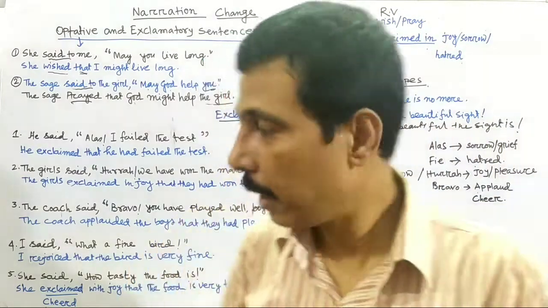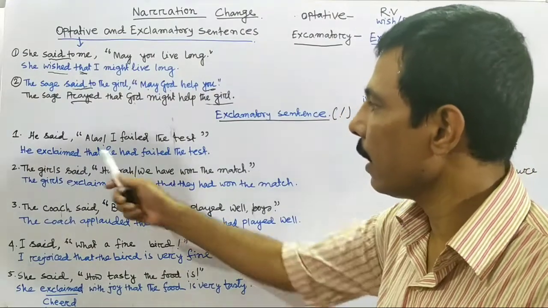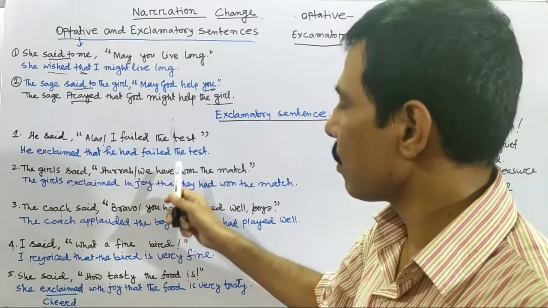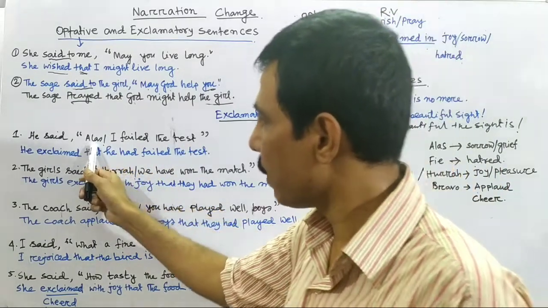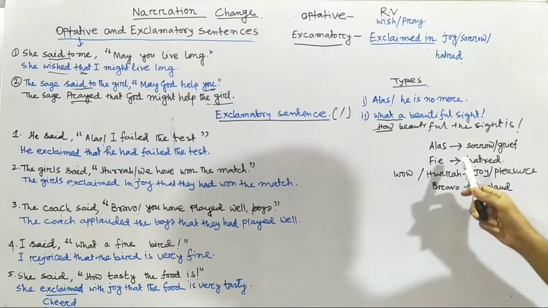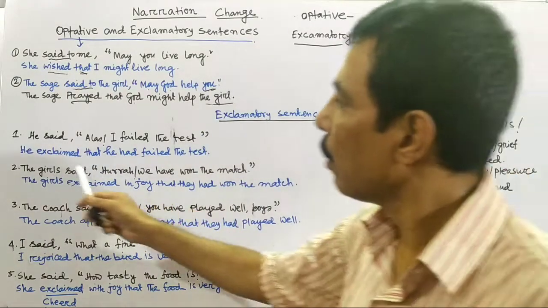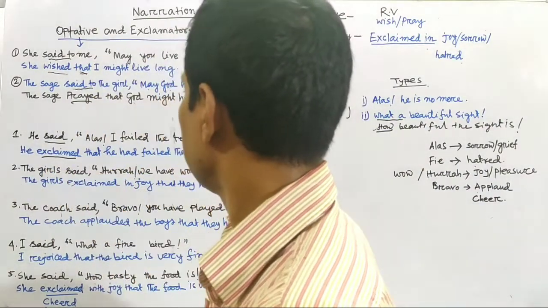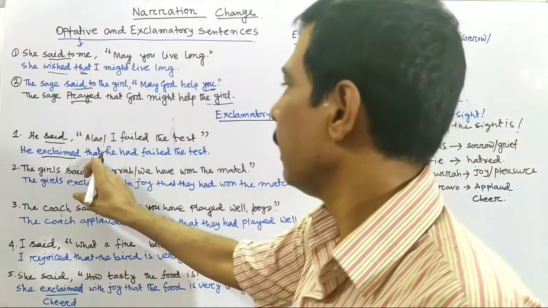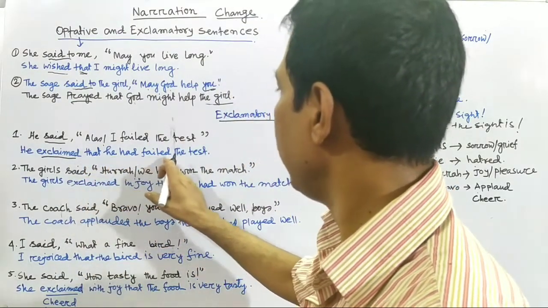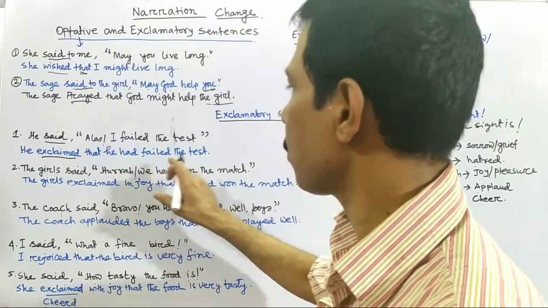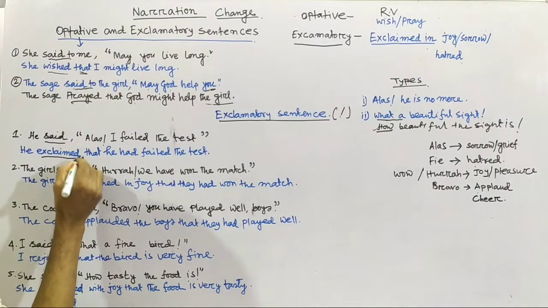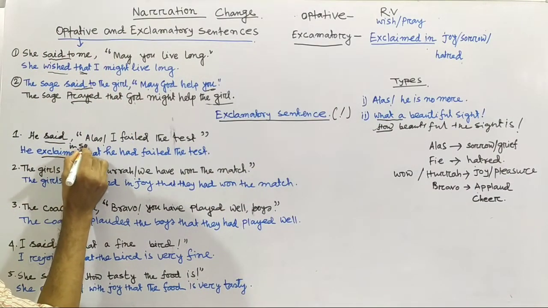So now we take the example. Number 1, he said, alas, I failed the test. Alas expresses sorrow or grief here. So we take the verb said in the past tense. So he exclaimed that he had failed the test. Here you can write he exclaimed in sorrow.